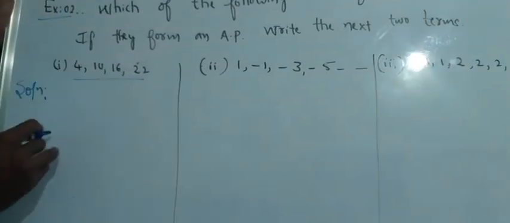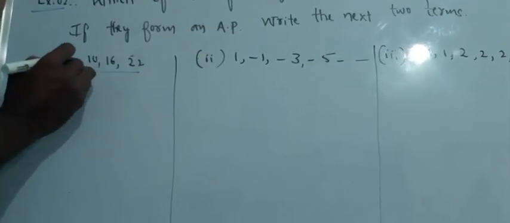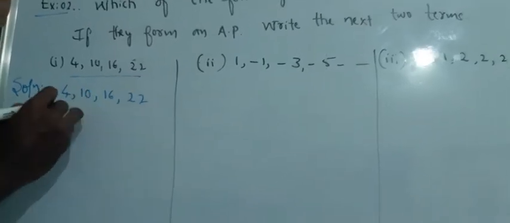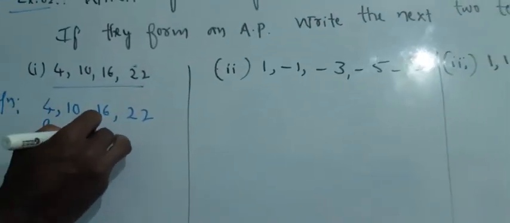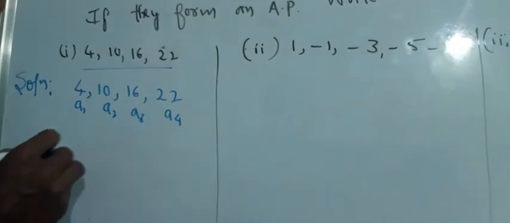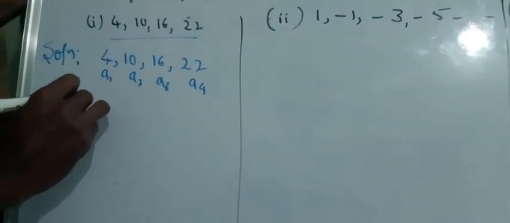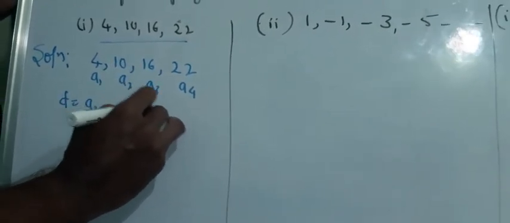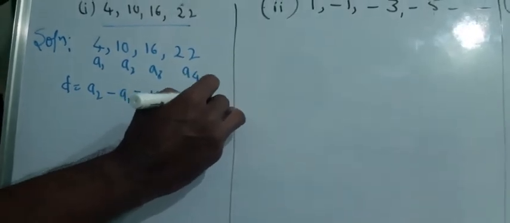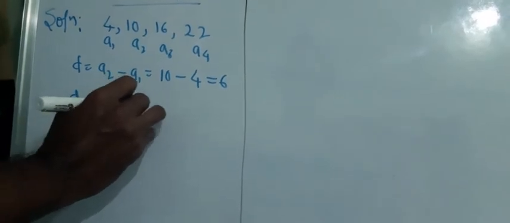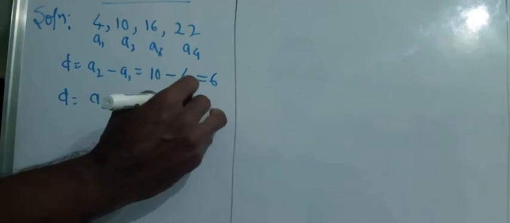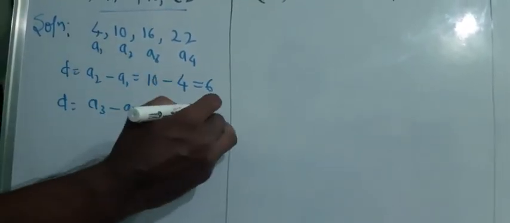I'll consider this 4, 10, 16, 22. I will name it as A1, A2, A3, A4. First I'll take D. A2 minus A1, which is equal to 10 minus 4, which is equal to 6 in this case. Next D, A3 minus A2 is equal to 16 minus 10, 6.